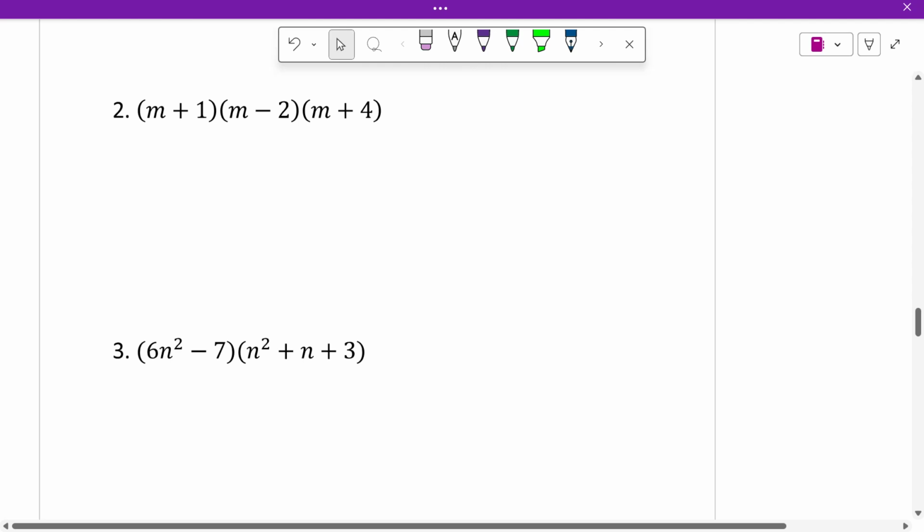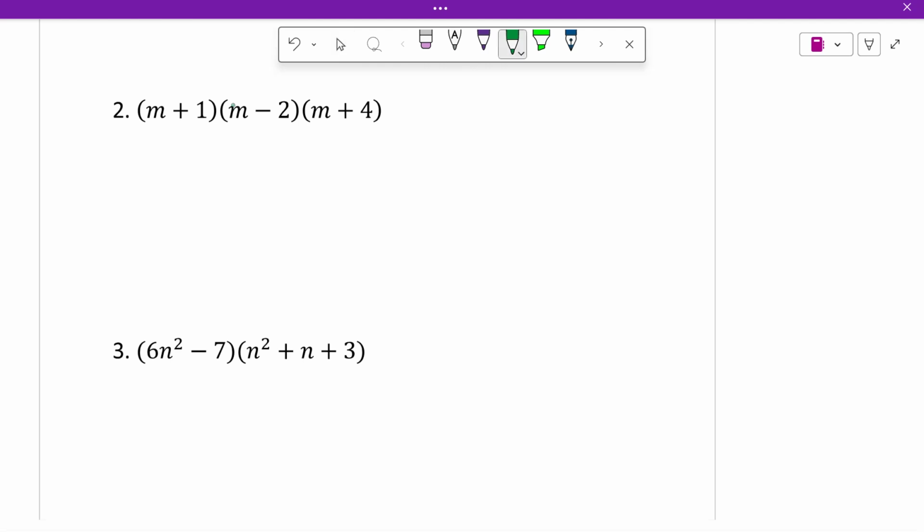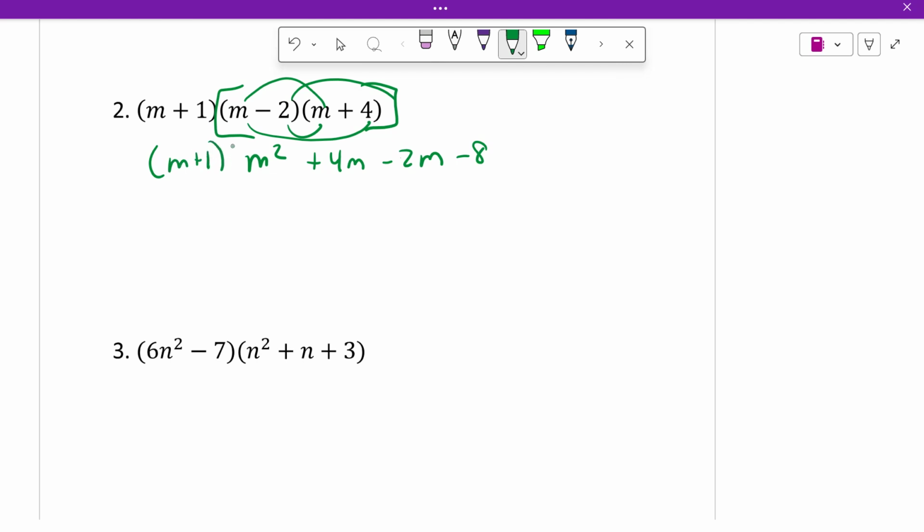Okay, now we have 3 binomials multiplied times each other. So when this happens, I multiply my second 2 first. I FOIL these two. First, outer, inner, last. So I get m plus 1 times m squared plus 2m minus 8.